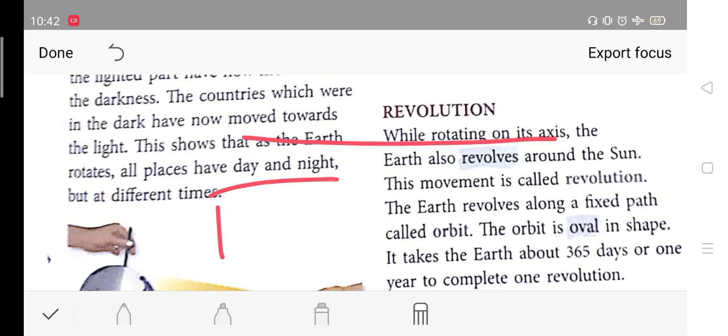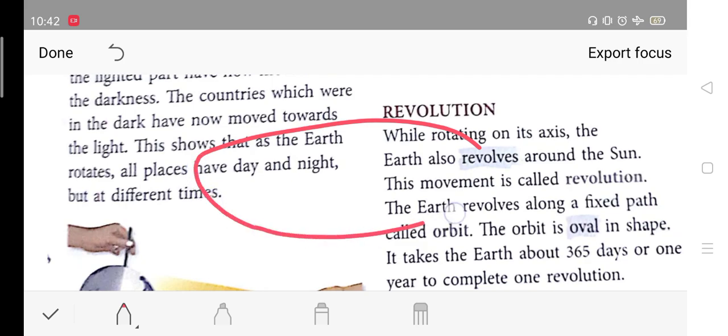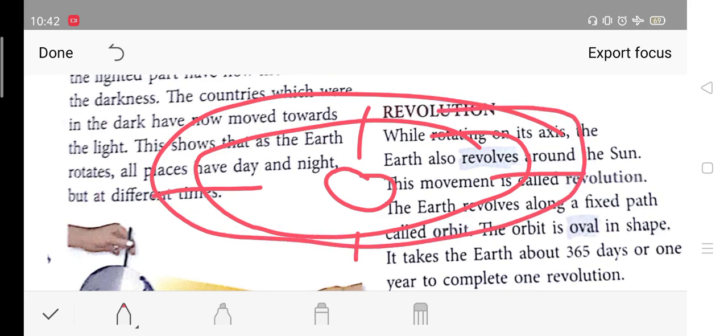Now, the orbit is oval in shape. I hope you all know the shape oval. How does it look like? This way. Okay, so now you place sun in the center. So you will see this is far away from the sun. This side is also far away from the sun. This is close to the sun. This is close to the sun. This is what the oval shape looks like, and the earth is orbiting the sun in this oval shape.